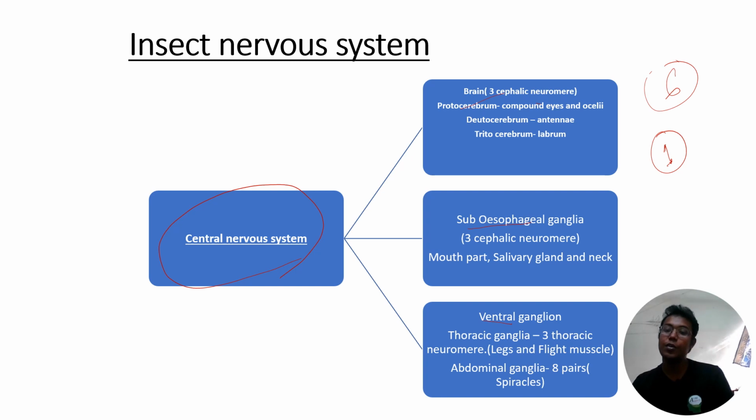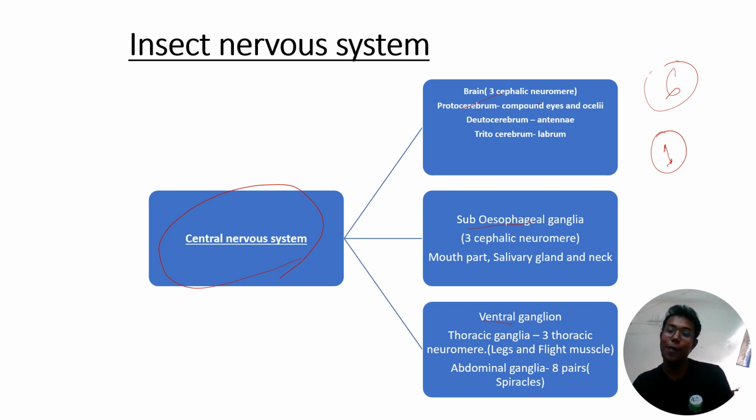So what is a neuromere? A neuromere is a group of ganglia, you can say. It is the nervous and non-nervous parts all combined to form a group, called a neuromere. Each segment consists of one neuromere.